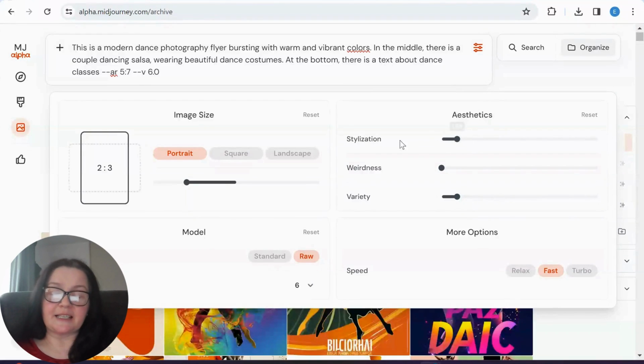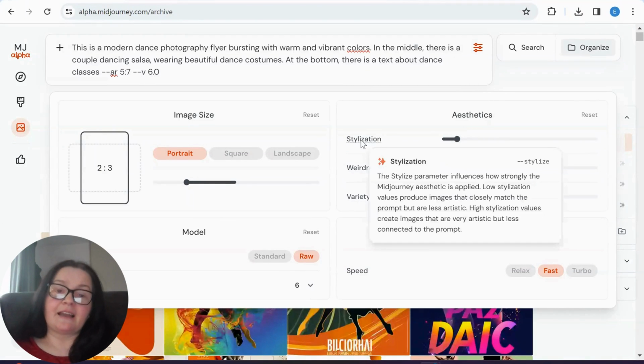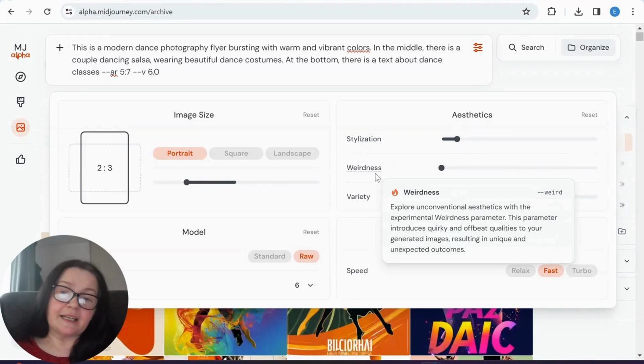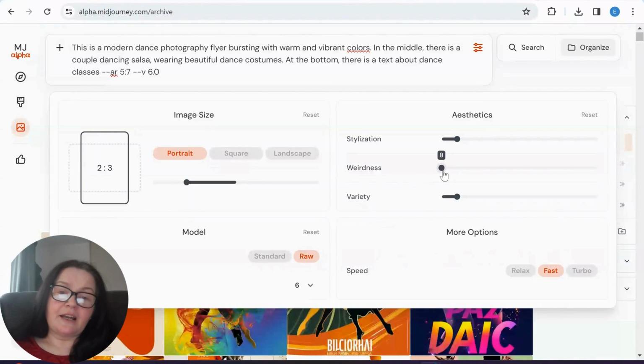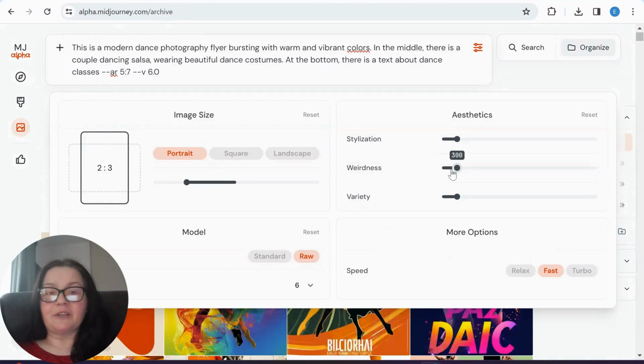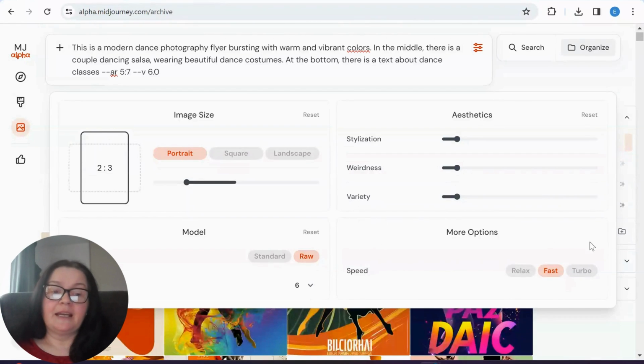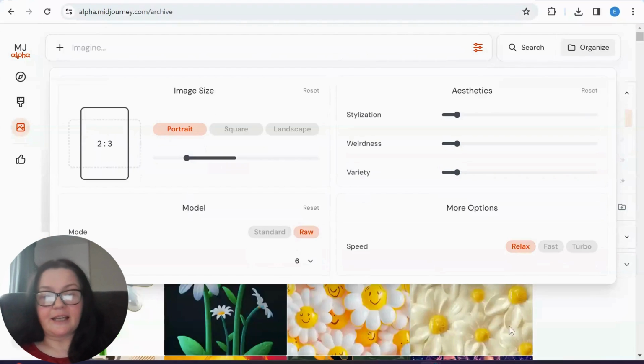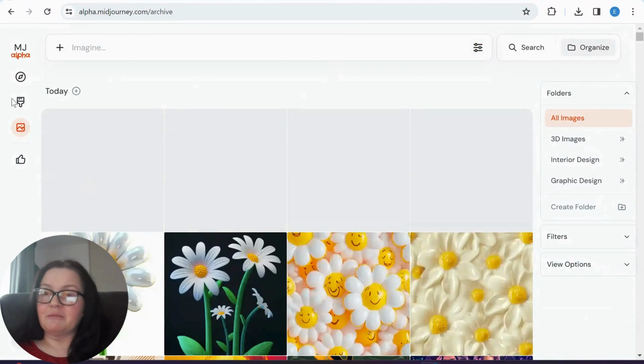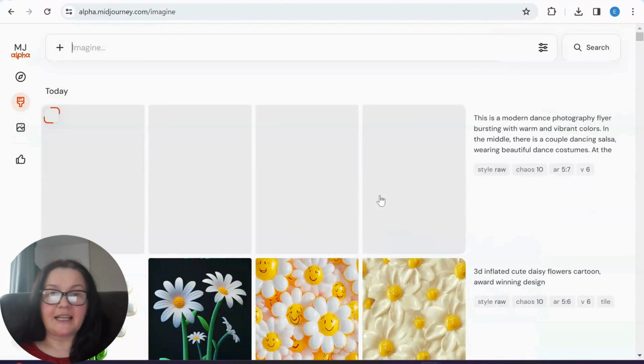Then here I've got aesthetics. So obviously I've got the stylize function, then I've got weirdness, and I've got variety. Let's see what happens if I do weirdness. I would actually like to do less than that, but let's see what it comes up with. And obviously variety is the chaos parameter. I also have fast or turbo. Well, I'm going to go for relax, and I'm just going to press enter, and my images are now being created here.